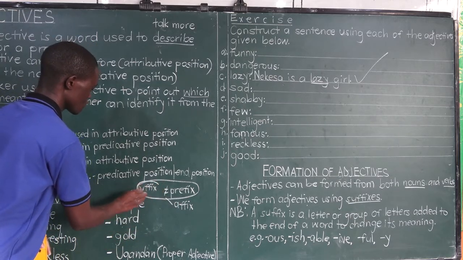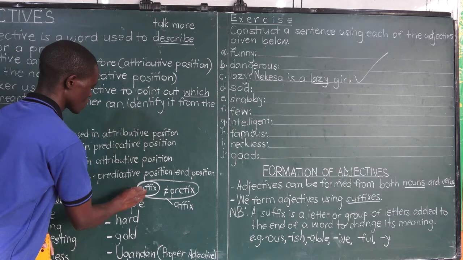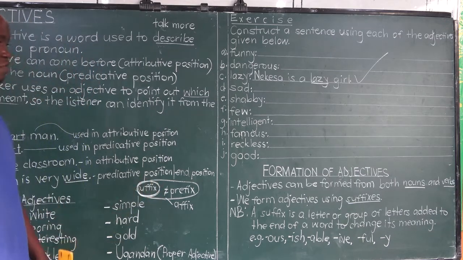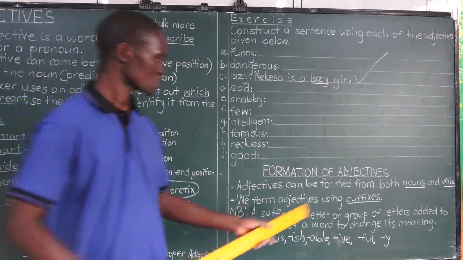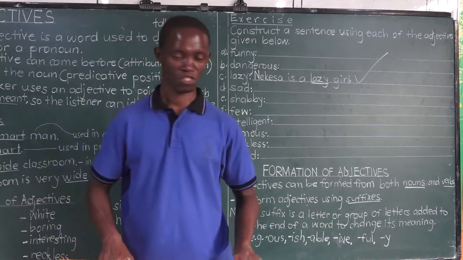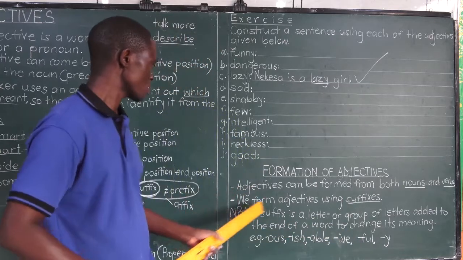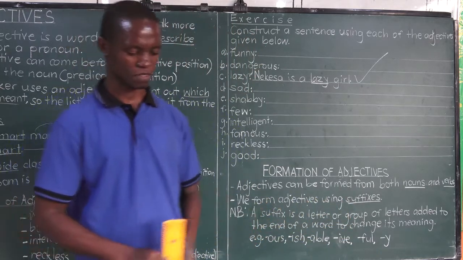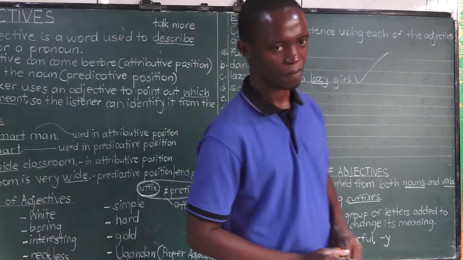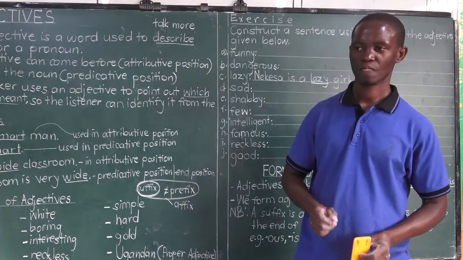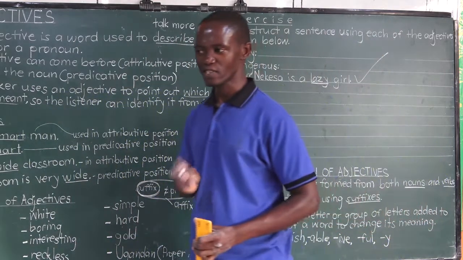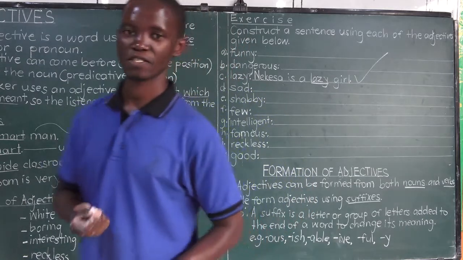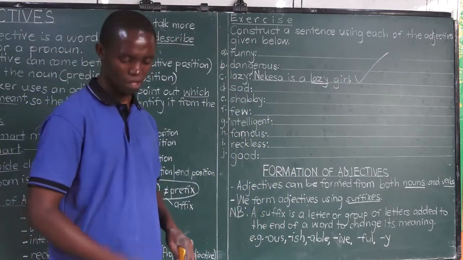But today we are centering our focus on the word suffix, because it is the one talked about in the explanation. We are saying we can form adjectives using suffixes. What is a suffix? It's a letter or group of letters added to the end of a word to change its meaning.